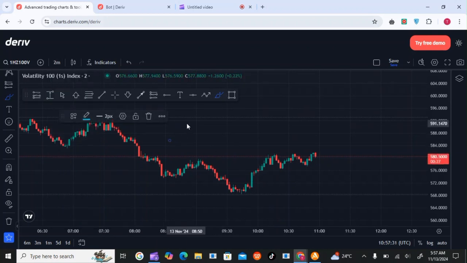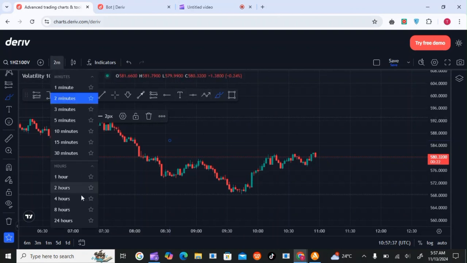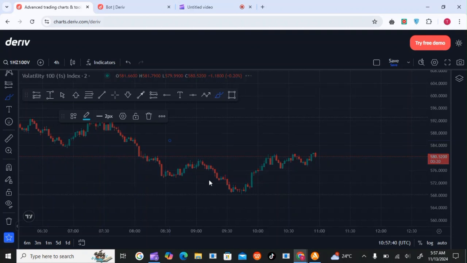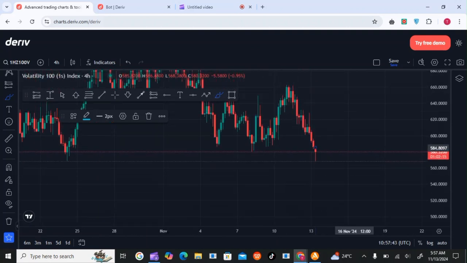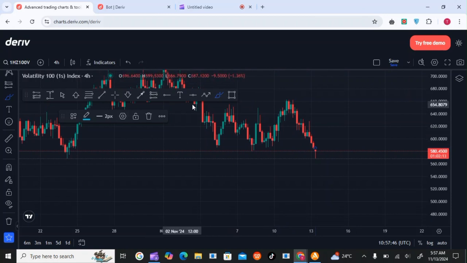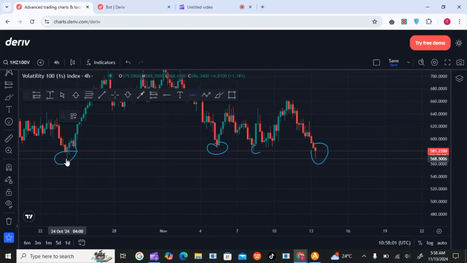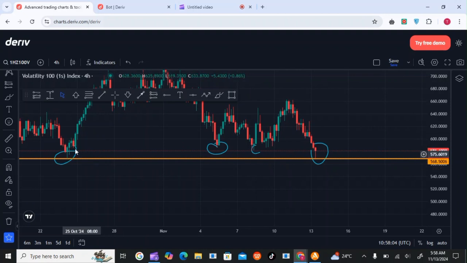Number two, we have learned before how to identify support and resistance. You have to identify those key things. If we want to know the support, you look at the touches the market has made. That's the first touch, the second touch, the third touch, and you can see the fourth touch there. So automatically this becomes a support. The market reached this point, and then it is moving up and will definitely change direction to the upside.